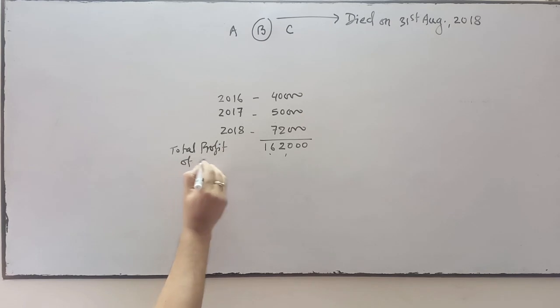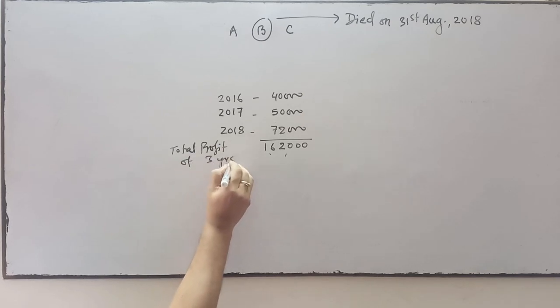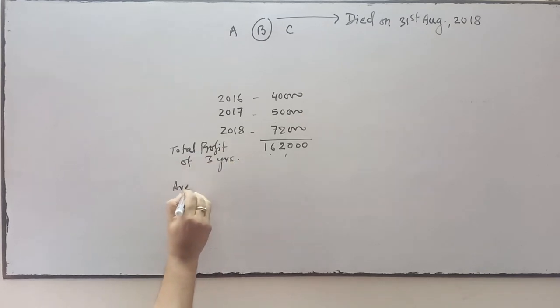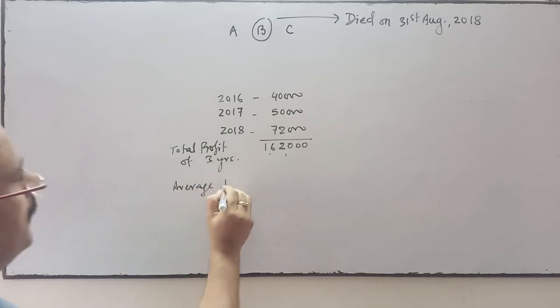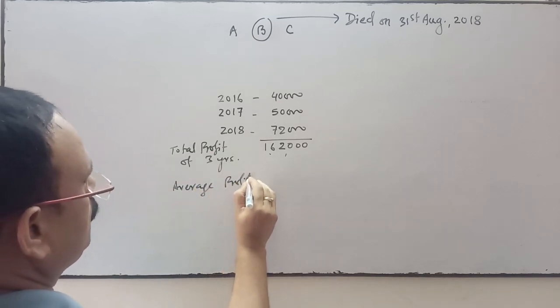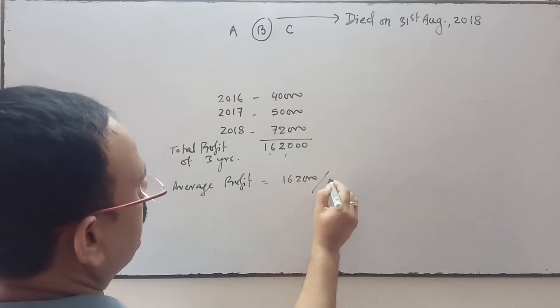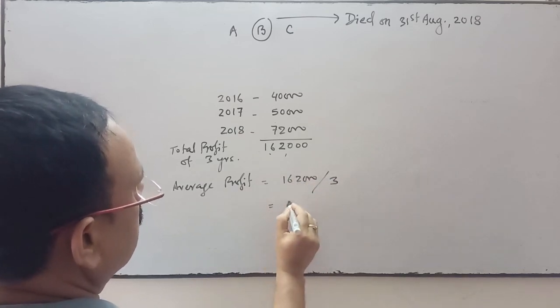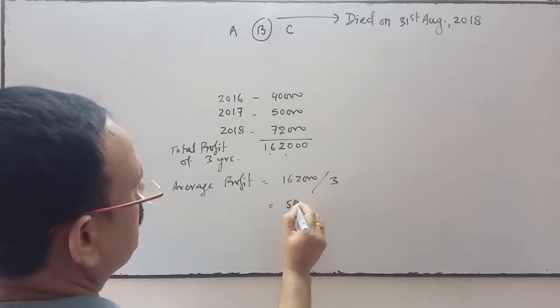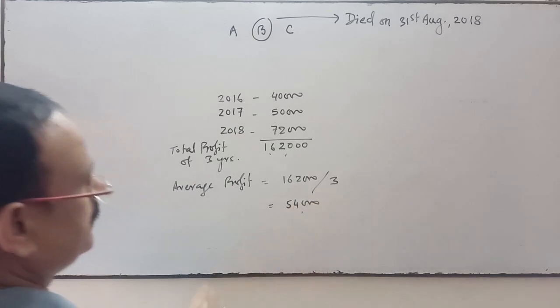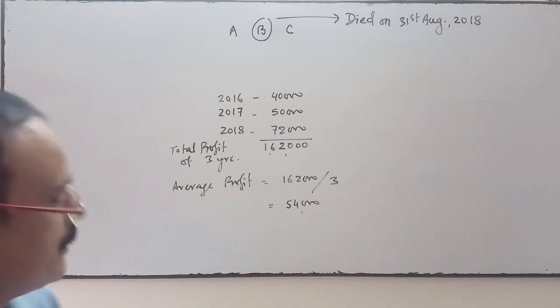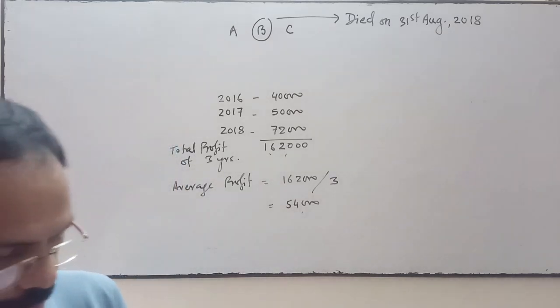of 3 years. Now we'll calculate the average profit. So average profit is 1,62,000 divided by 3, 54,000. 54,000 is the average profit of last 3 years.